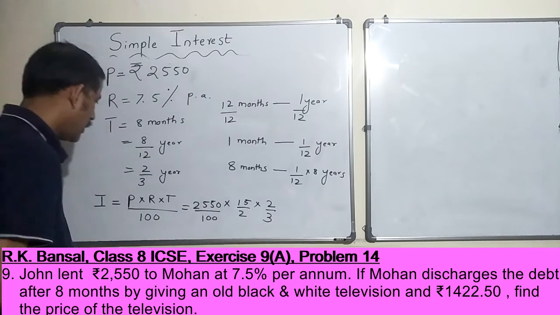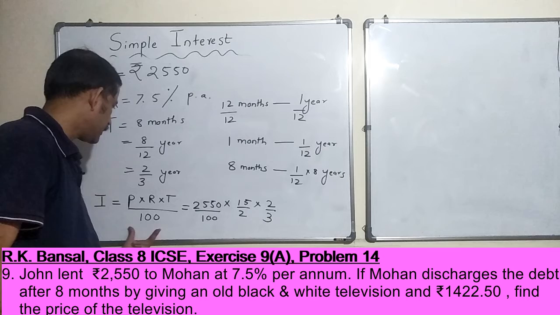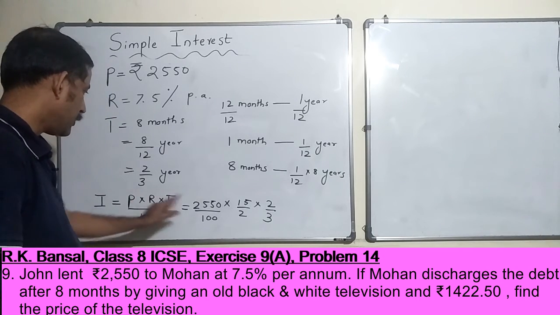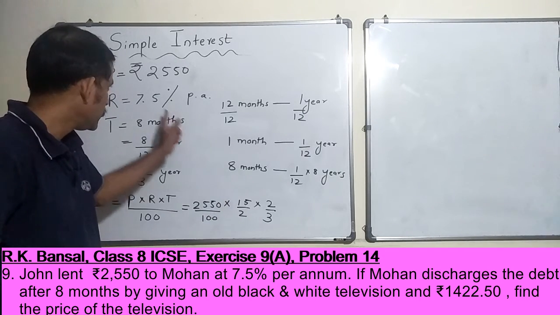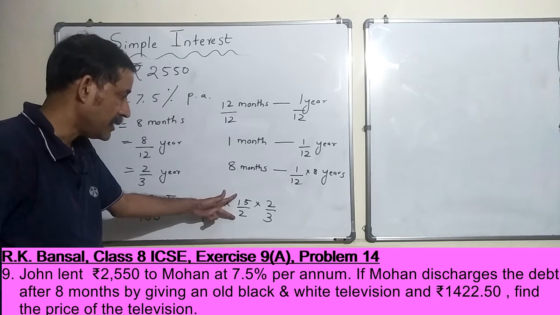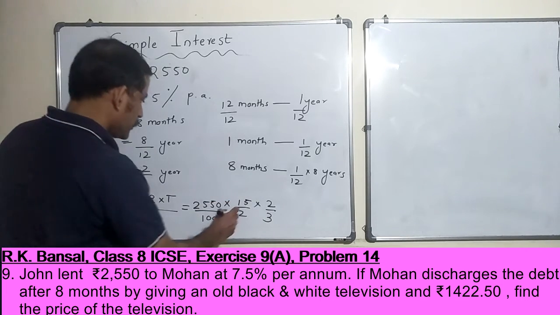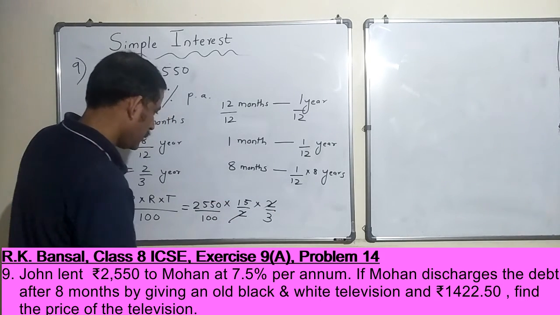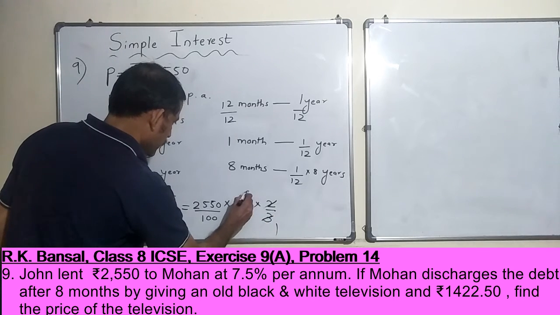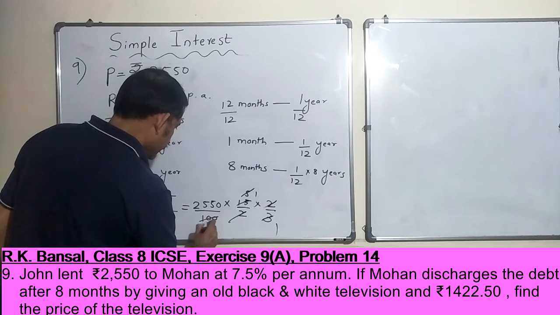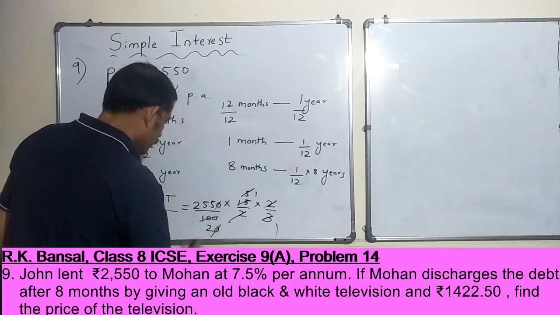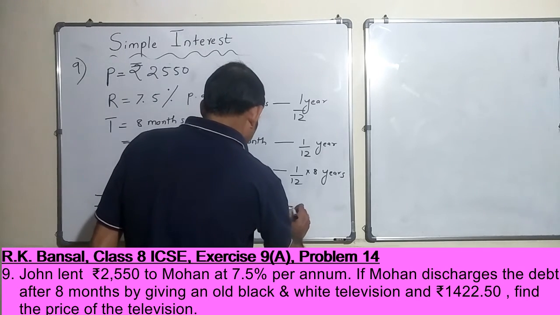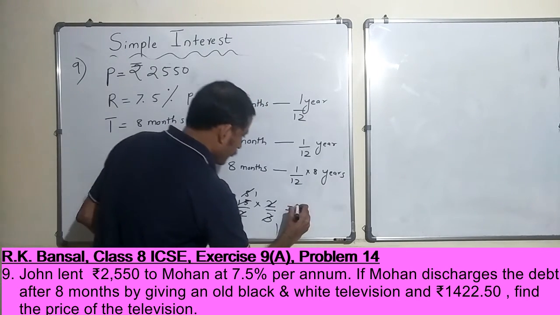So this is gone, 3 ones are 3, 5s are, 5 ones are 5, 20s are, this is gone. So it is 255 by 2.